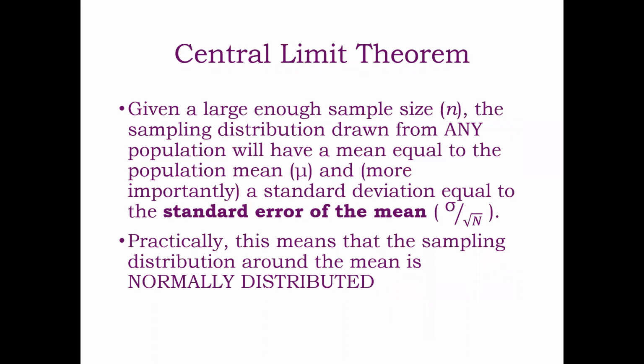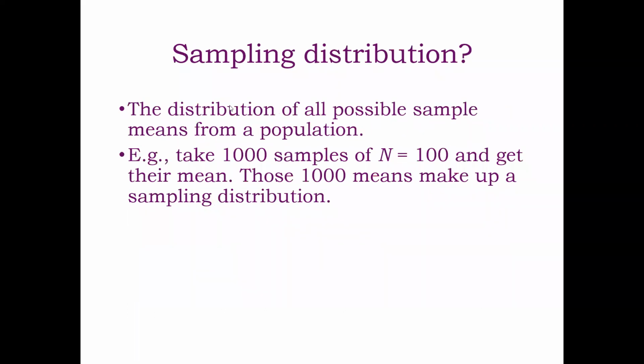So this means a couple things, okay? First, it means that the sampling distribution around the mean is normally distributed, okay? Also, what this means here, the sampling distribution is just the distribution of all the sample means, all right? So let's look at that in the next slide. The distribution of all possible sample means from a population.